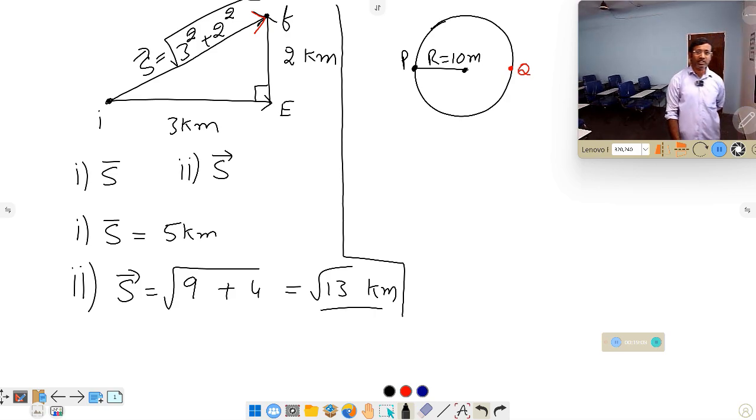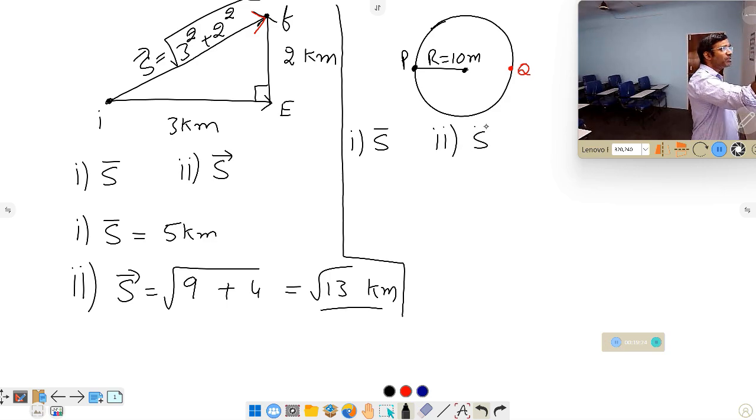Practicality based, 10 meters. So when the person completed 10 rounds, he made 10 rounds. After completion of the 10 rounds, if the person reaches to the Q position, what is the distance covered by the person? First question. And what is the displacement of the person? So in this case, to solve the problem, person starting from P, so I am taking as the initial position. Person ended his journey at Q after making 10 rounds. That is the final position.